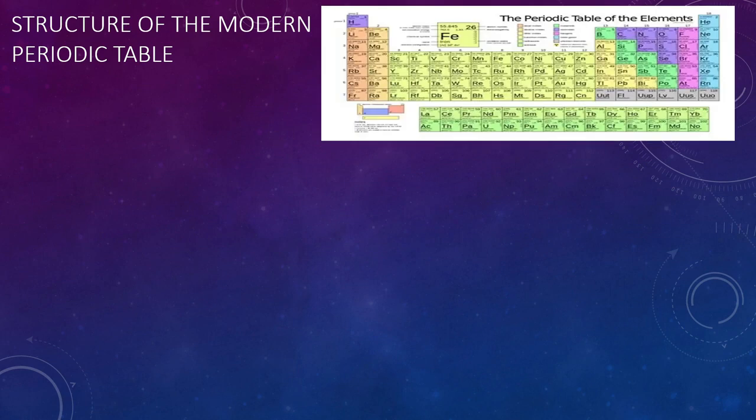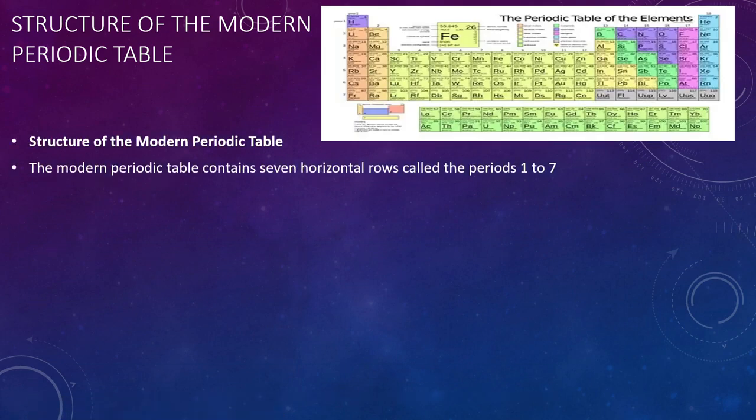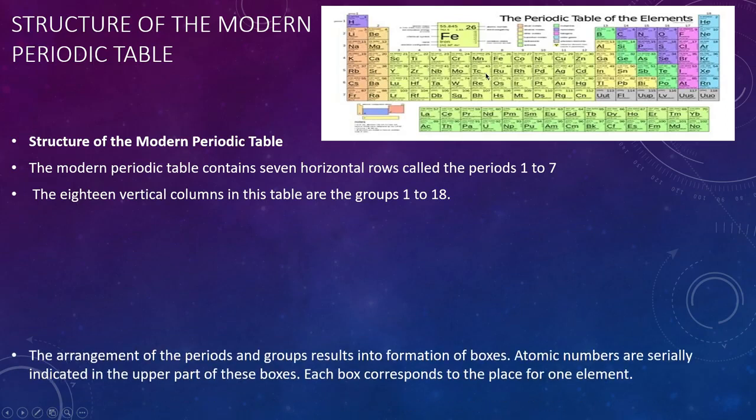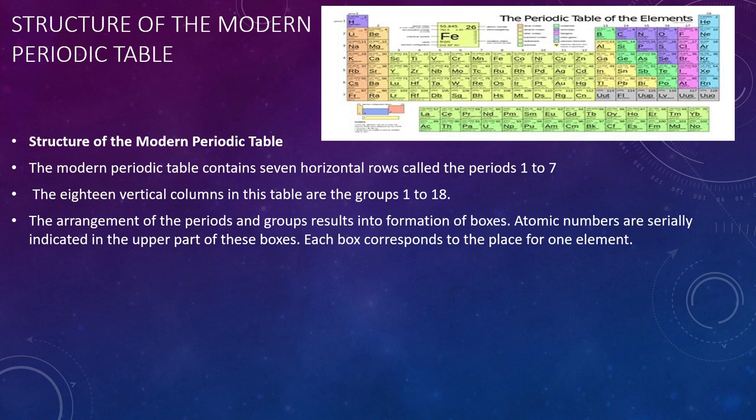Now let's see the structure of the modern periodic table. You can see in the modern periodic table there are 7 horizontal rows. These 7 horizontal rows are called periods, so in the modern periodic table there are periods 1 to 7. There are 18 vertical columns in the table, and they are called groups. Periods are the horizontal rows and groups are the vertical columns.